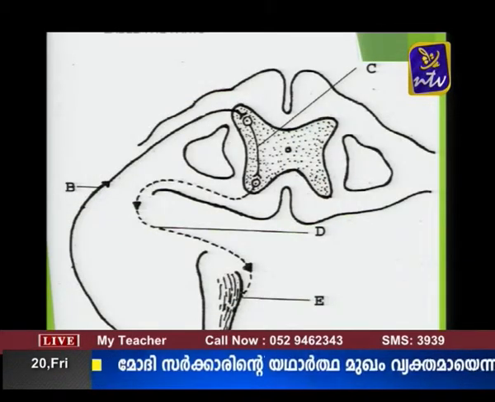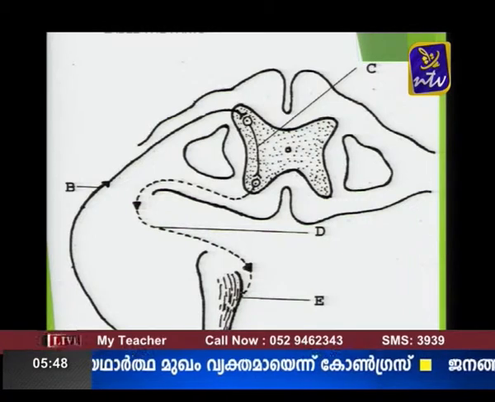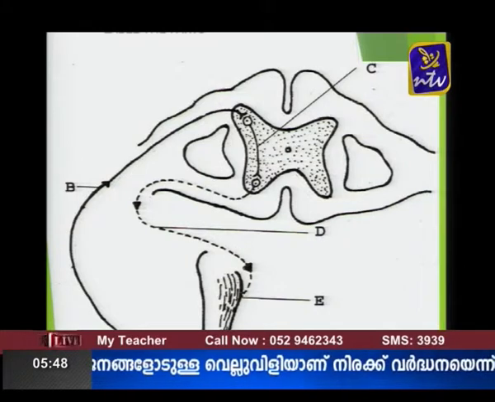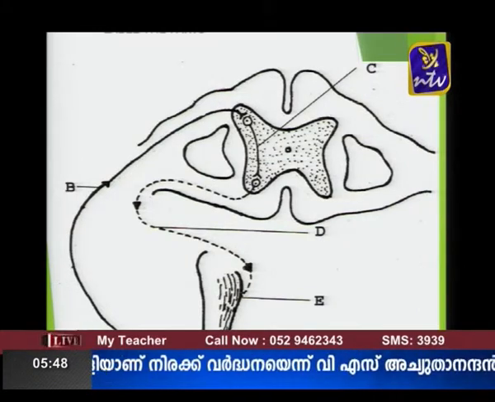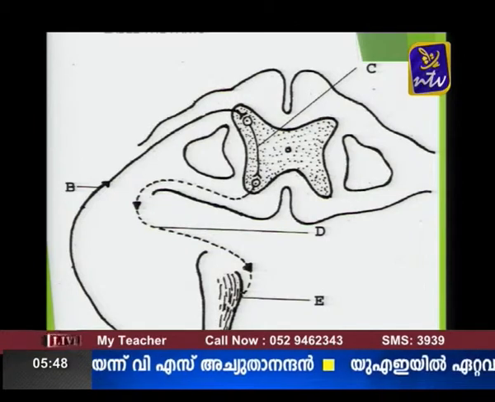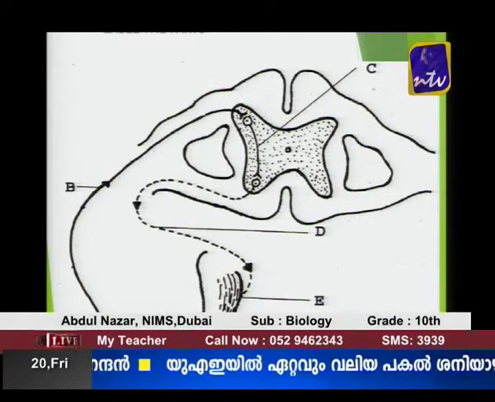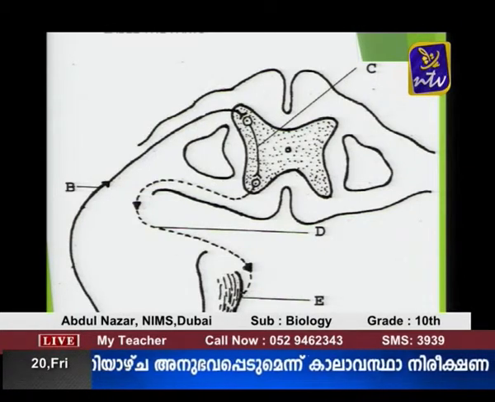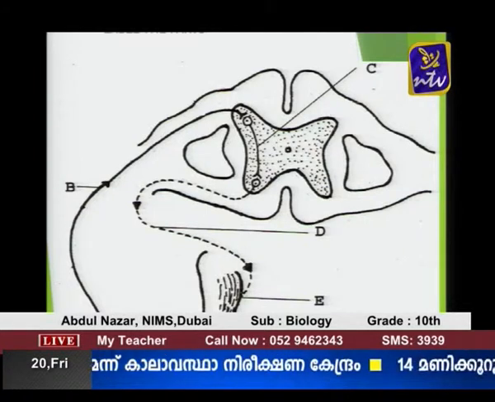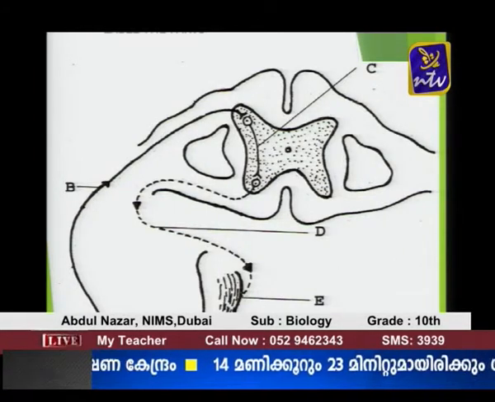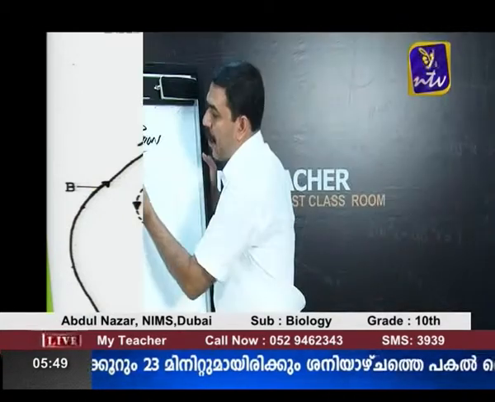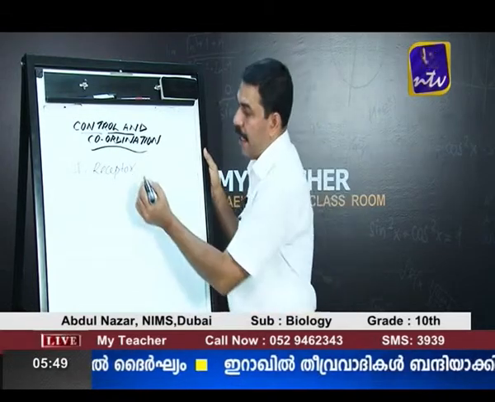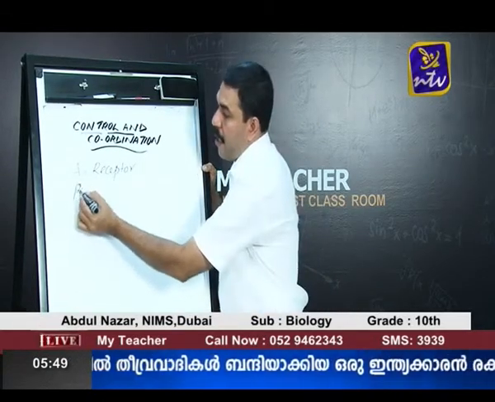Now, let us see a question based on the reflex action. The question is to label the diagram given to you, the diagram of the reflex arc or the pathway through which the reflex action travels. The diagram is given and you are asked to label the parts. First one, for example, in this case we can say that if we step on a pin, A is the receptor, the pain receptor of the leg, which receives the stimulus. A is a receptor, and B